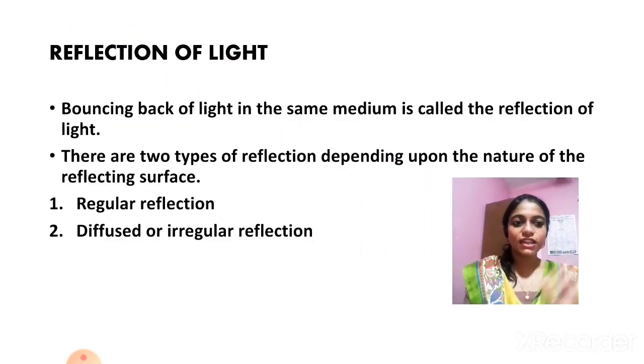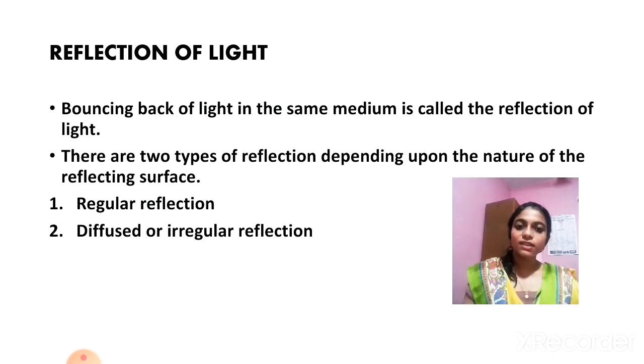First one is the reflection of light. Bouncing back of light in the same medium is called the reflection of light. When light traveling in a medium falls on a boundary leading to another medium, a part of the incident ray gets bounced back. This bouncing back of light in the same medium is known as the reflection of light. There are two types of reflection depending on the nature of the reflecting surface. There is regular reflection and diffused or irregular reflection.